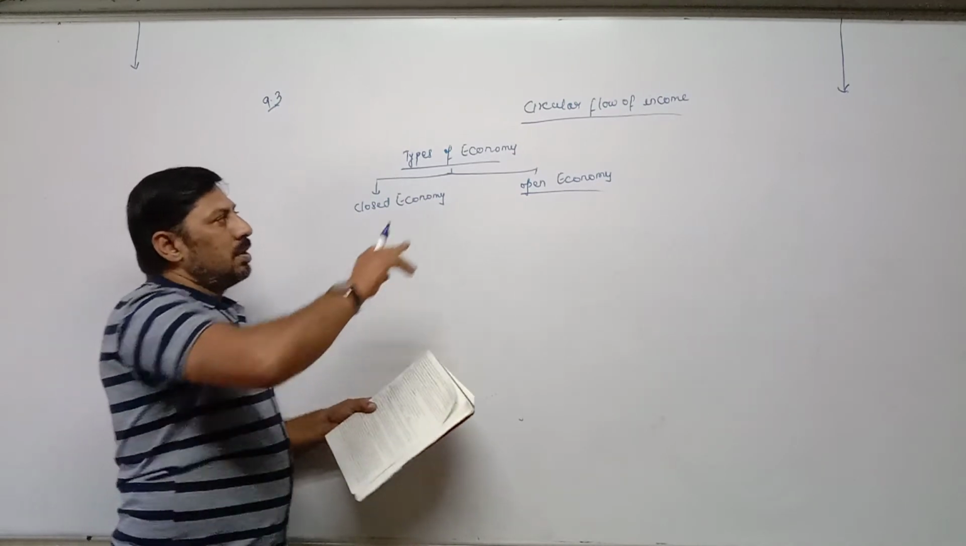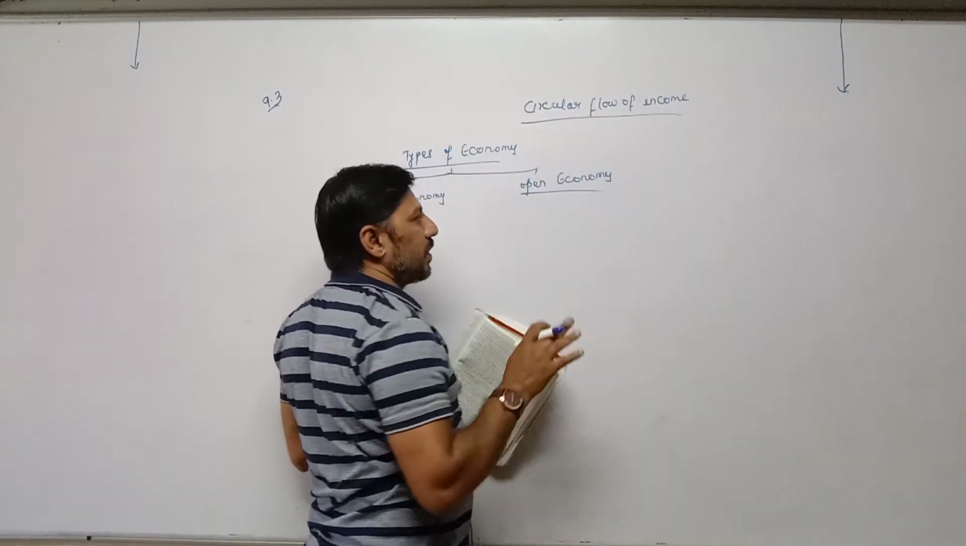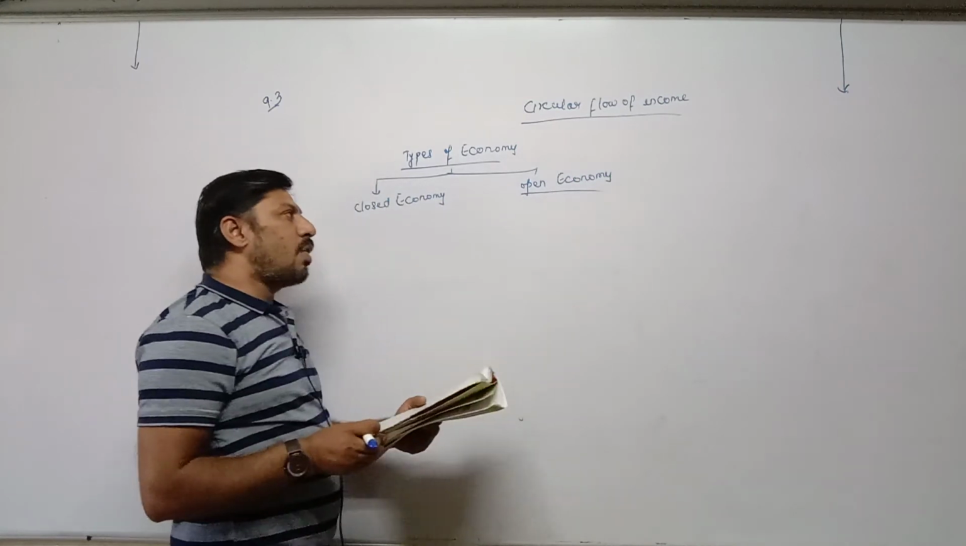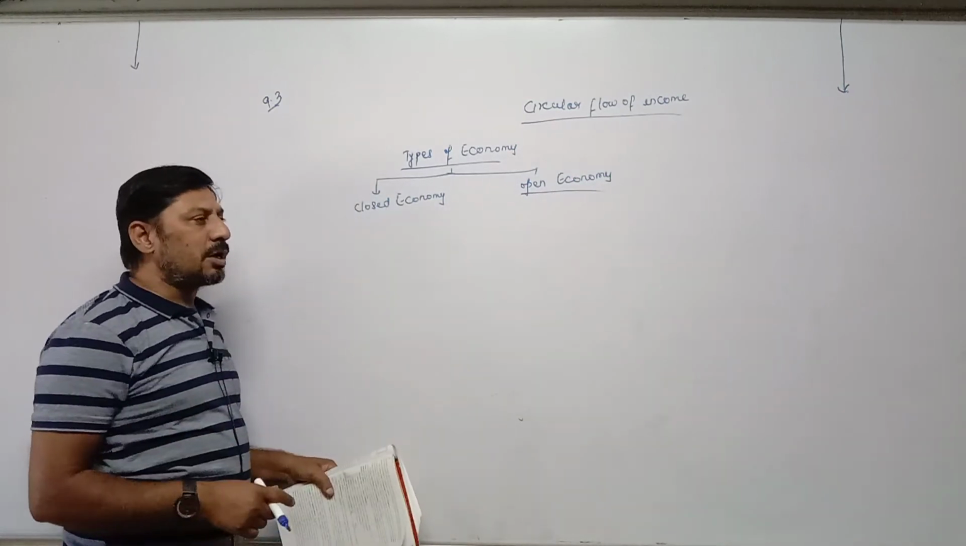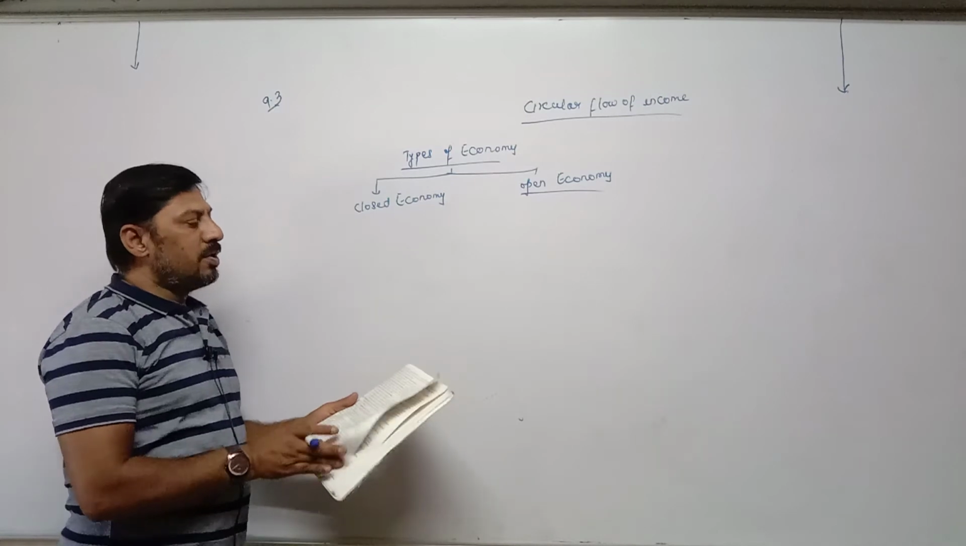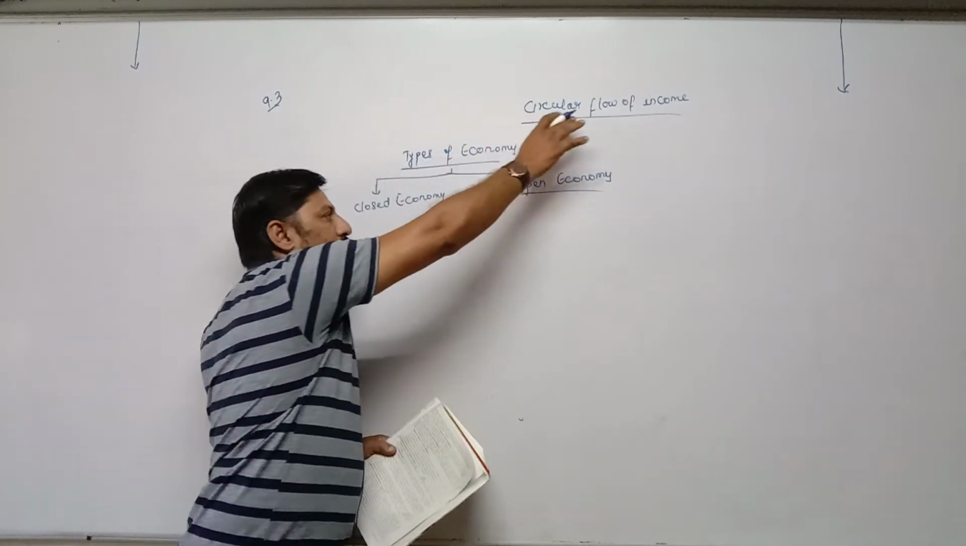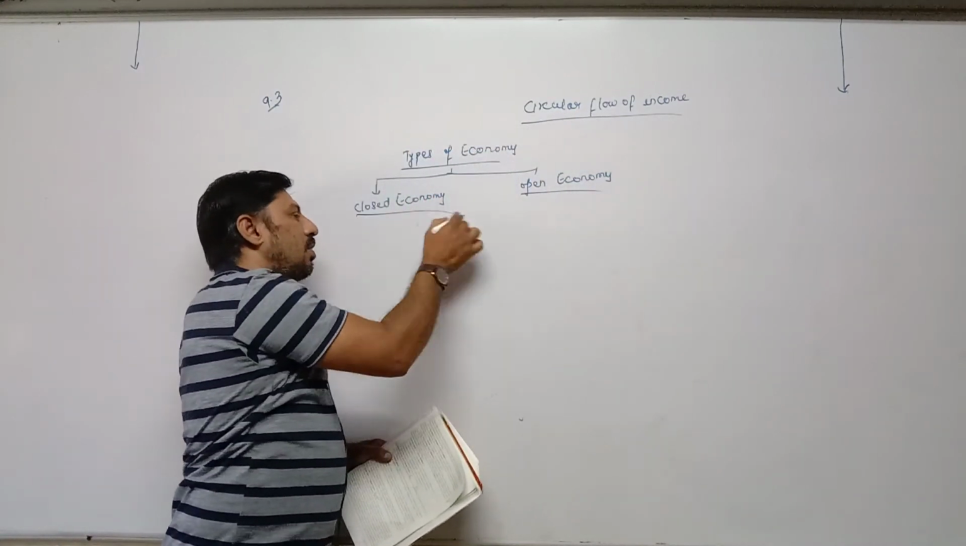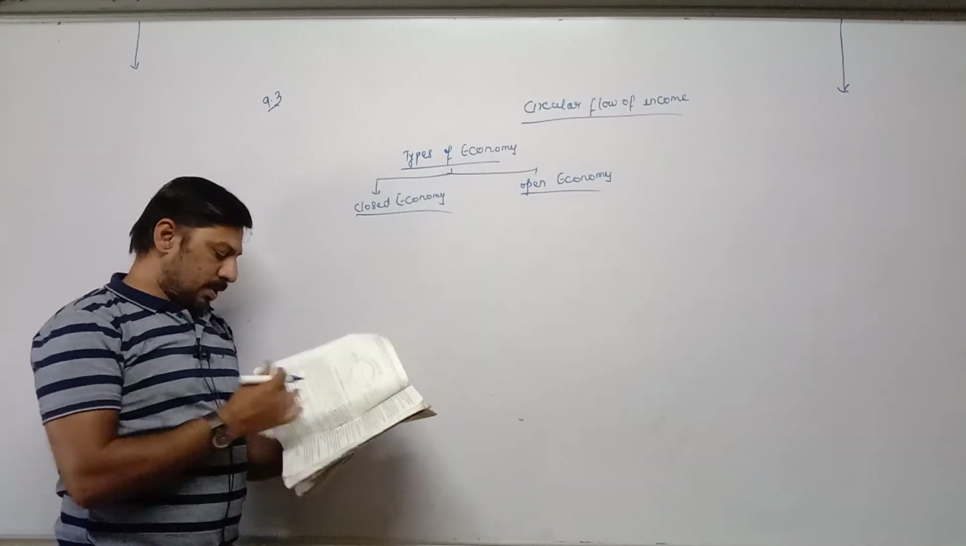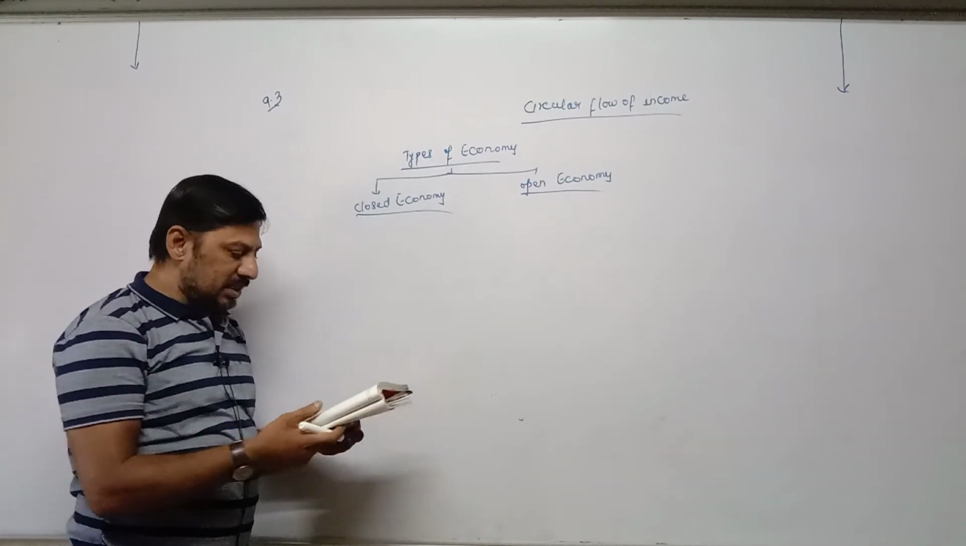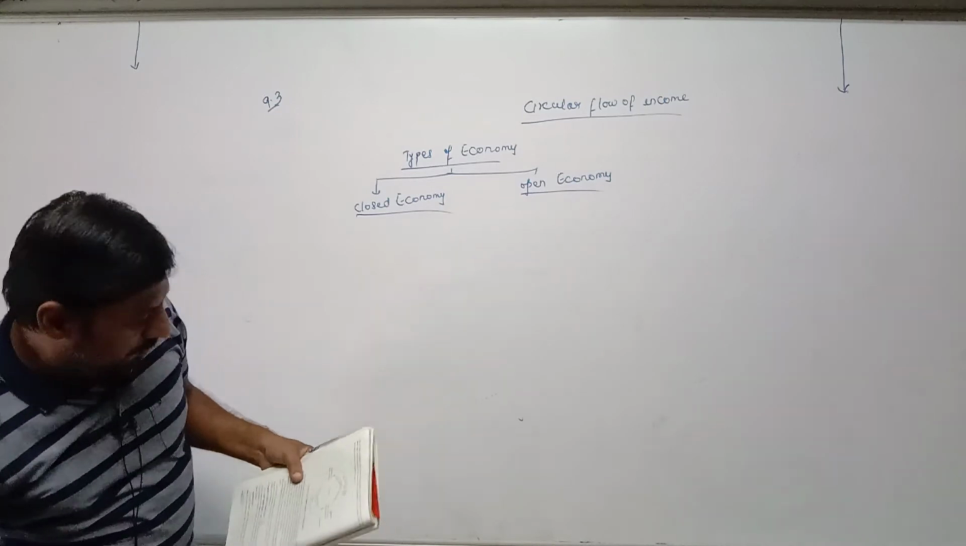Now the topic is circular flow of income or money. So how does money circulate from one sector to another sector? Here in your textbook, only the circular flow of money in a closed economy is given. On page number 96 you can see the diagram.